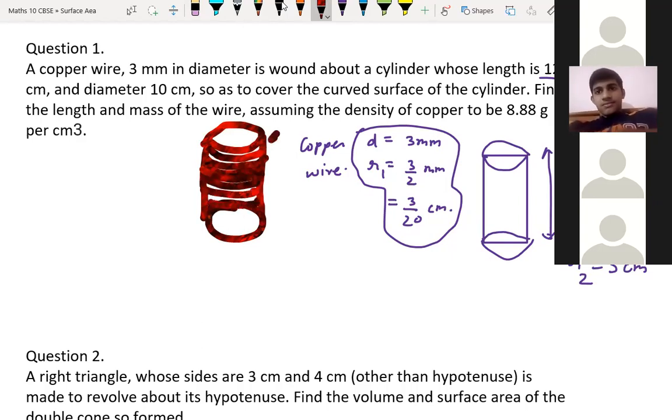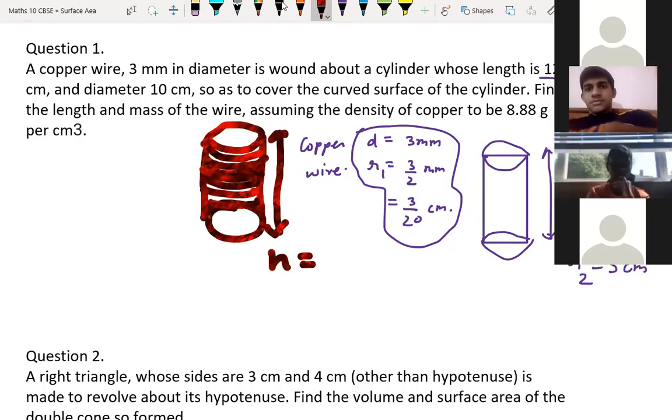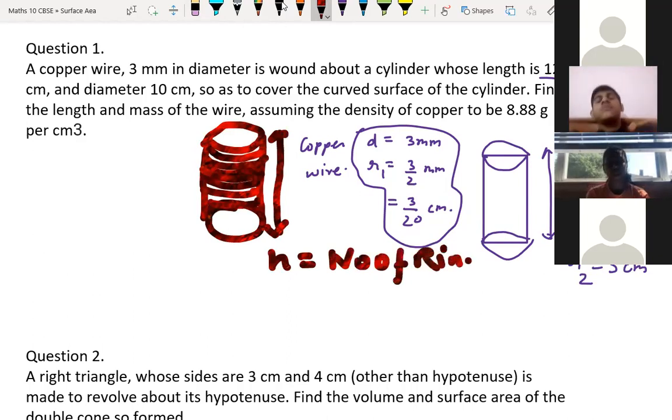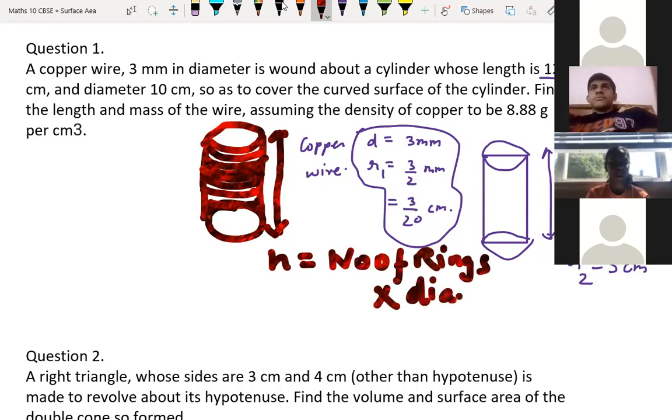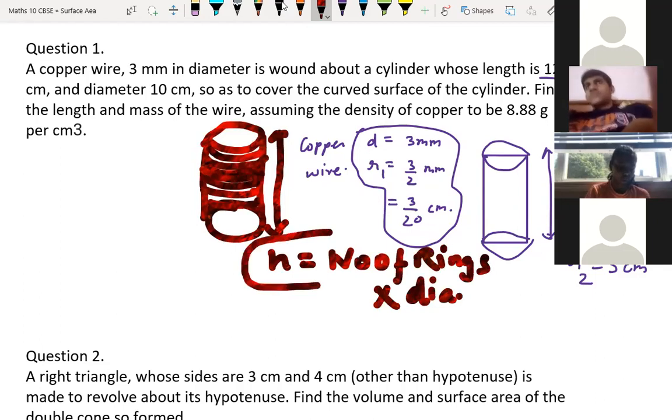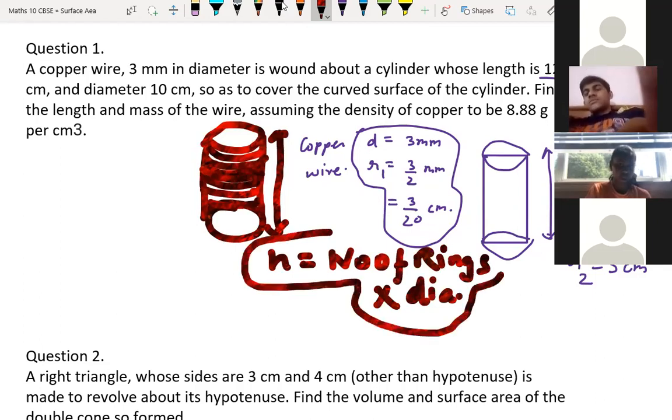So what is the height? This height becomes the number of rings into diameter, correct? Very few people will understand this if you have not studied deeply, it's very difficult to understand.